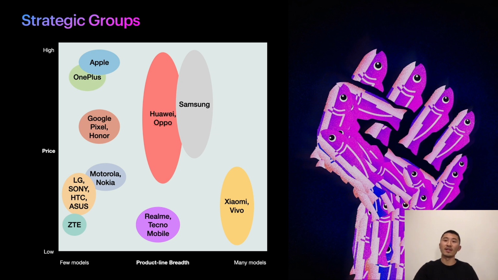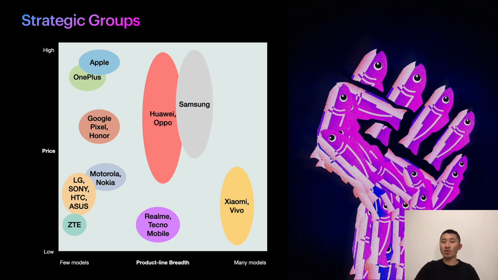Among all the competitors, the company that shared the most business characteristics in common with Huawei is Oppo. They have a similar strategy of producing mid-volume of a mix of priced smartphones, targeting both high-income and mid to low-income customers. It also means Oppo is the strongest rival of Huawei. That's why they are in the same strategic group.